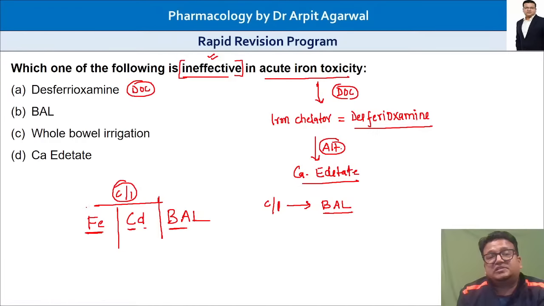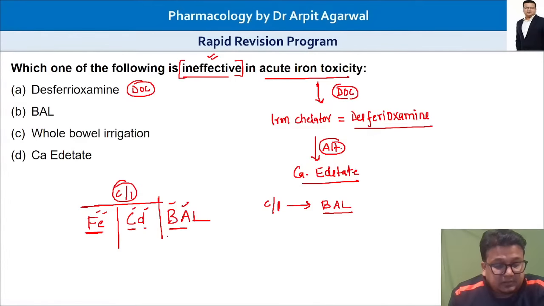This is how you will remember that BAL is contraindicated. British anti-lewisite is contraindicated in CD, that is cadmium poisoning, and Fe, that is iron poisoning. So AB, CD, EF. This is the simple way to remember. BAL is contraindicated in cadmium and iron poisoning.